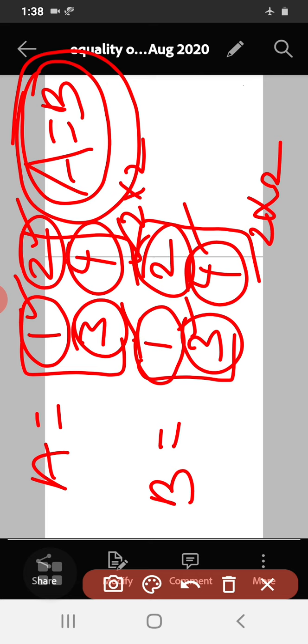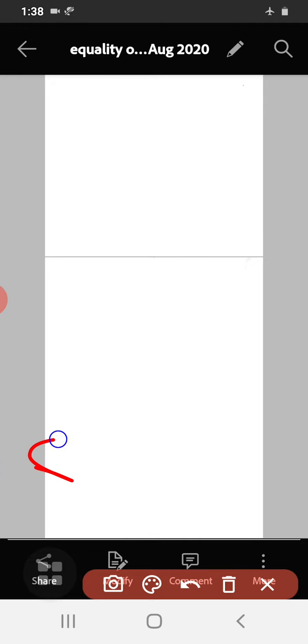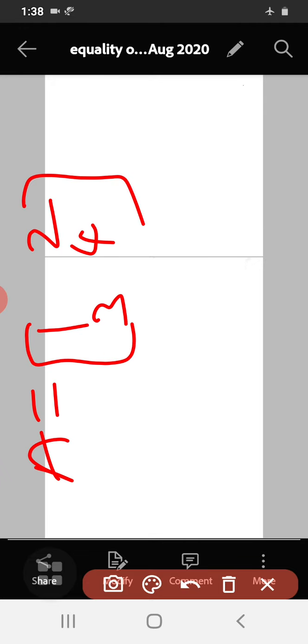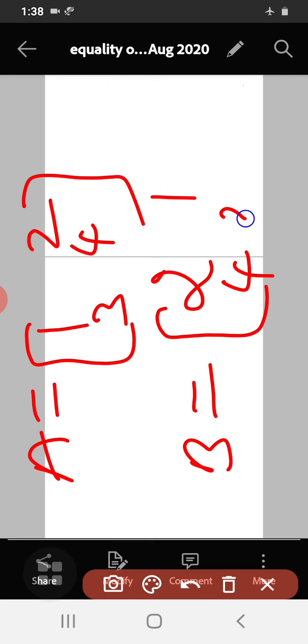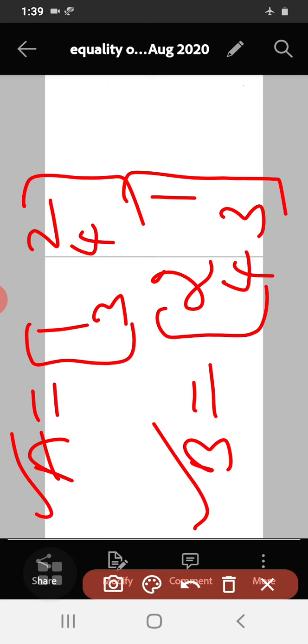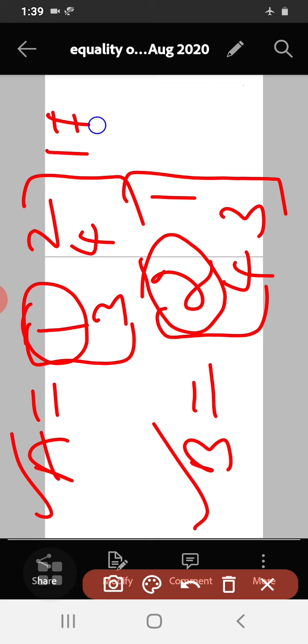Let me take up another example. Observe carefully here. Can we say that these two are equal? Observe here. First row, first element, you take this 1. Here the first row, first element is 2. 1 is not equal to 2.